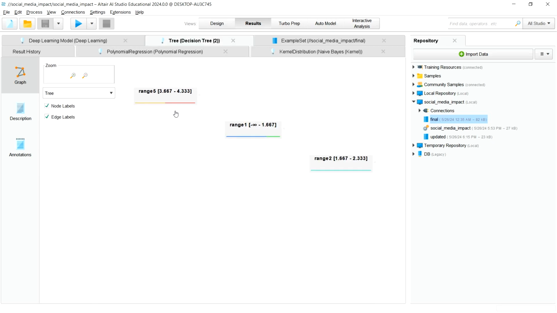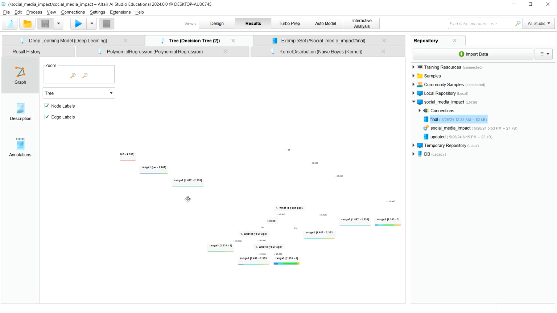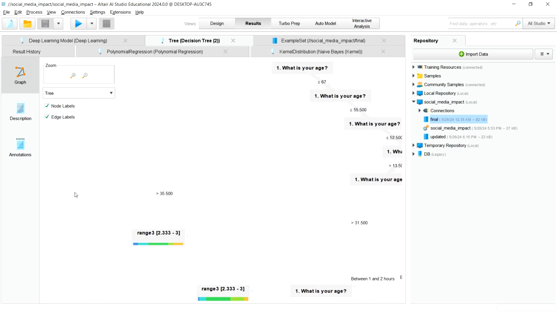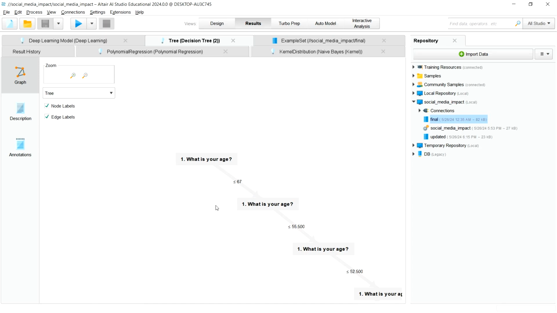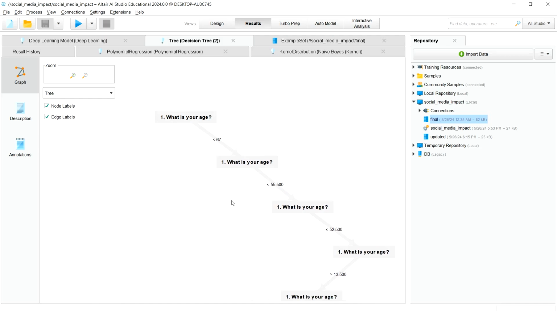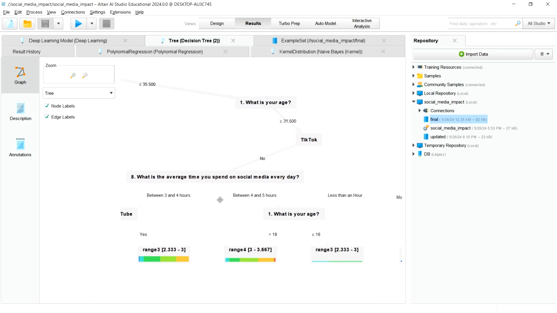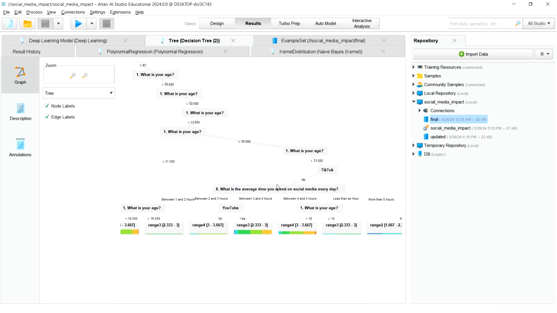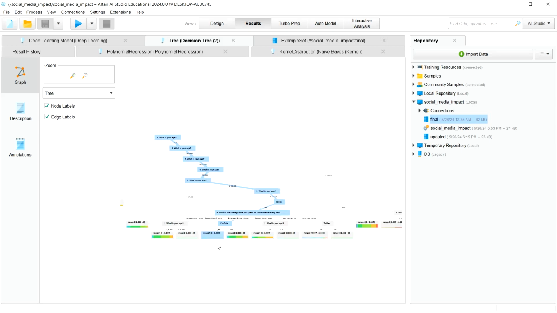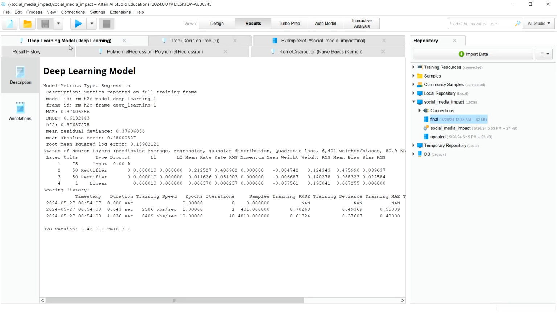And this is the decision tree. These were the bins which were made, like range 5, range 1, the 6 bins which we were having. So this is the start of the tree, like if they are finding the age is less than 67, and then they're again classifying the age as less than 55 or more than 55. So this is kind of the decision tree which is being made, with the amount of hours they are spending on social media. And like this, if we see a branch, we can see how the tree has grown. So this is a decision tree, and this is similar to the deep learning model with all of the different kinds of parameters which we can see over here.